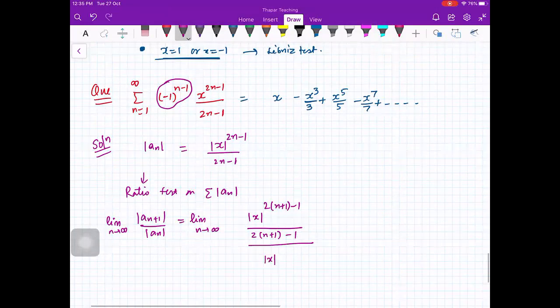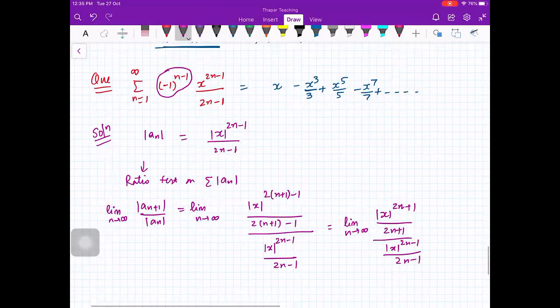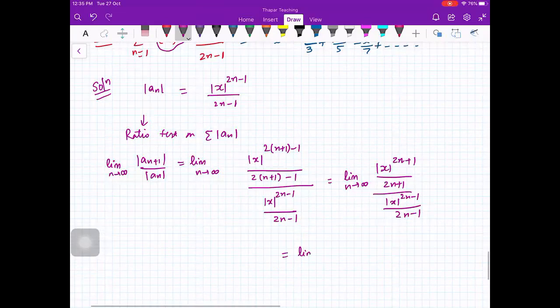So this is equal to the limit n going to infinity of mod x raised to power 2n plus 1 upon 2n plus 1, upon mod x raised to power 2n minus 1 upon 2n minus 1. So this is equal to the limit n going to infinity of 2n minus 1 upon 2n plus 1 times x.